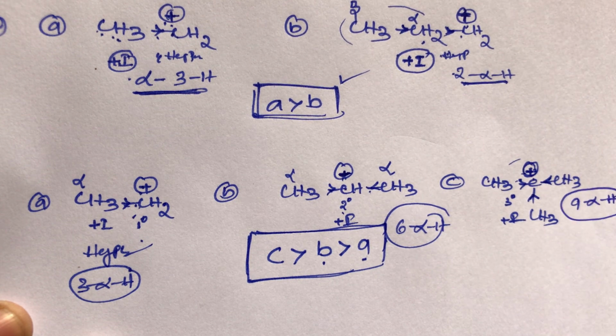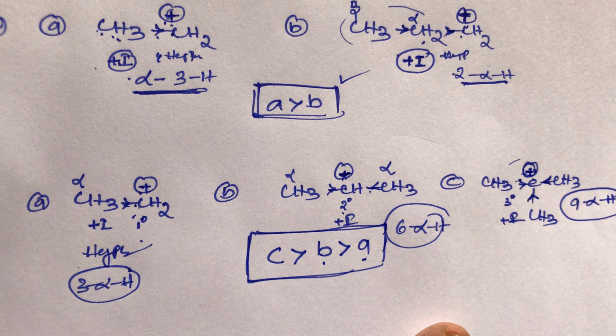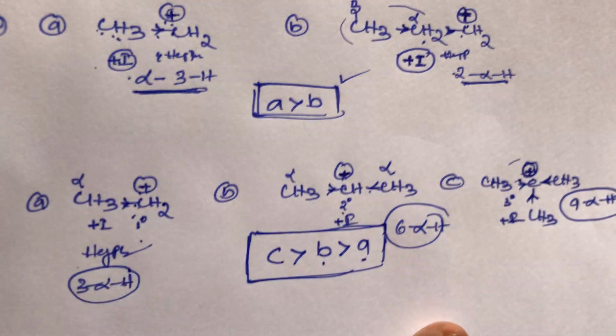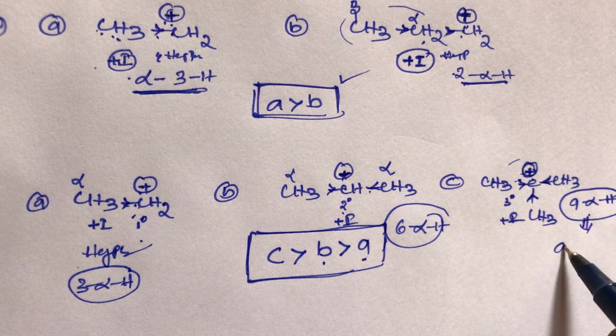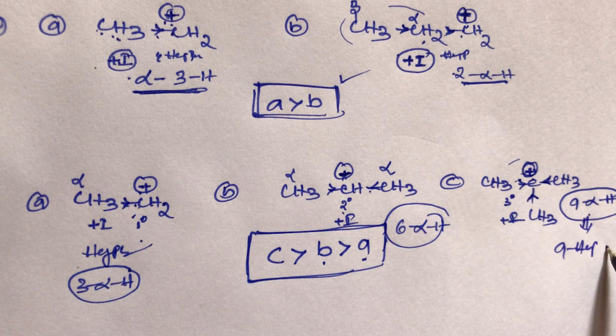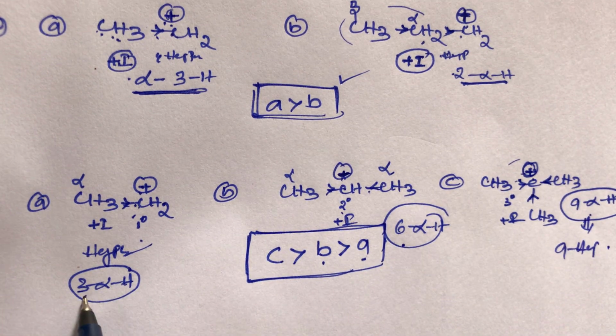So here stability depends on hyperconjugation. Stability depends on the number of alpha hydrogens. The more alpha hydrogens there are, the more stable. The number of alpha hydrogens is equal to the number of hyperconjugates. Here 9 alpha hydrogens equal 9 hyperconjugates, here 6 hyperconjugates, here only 3 hyperconjugates.